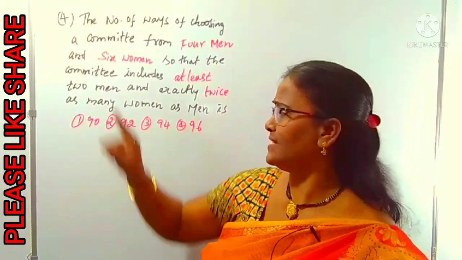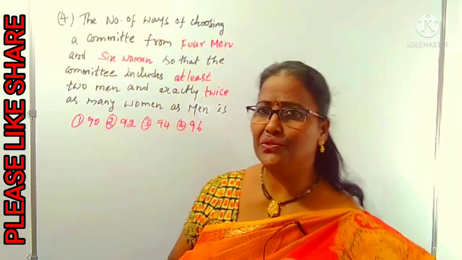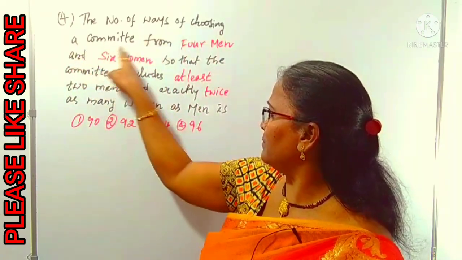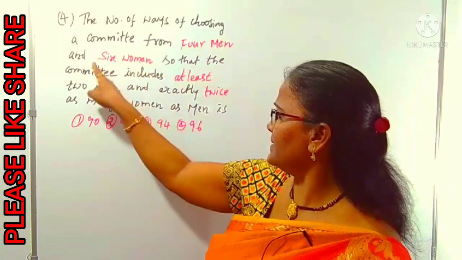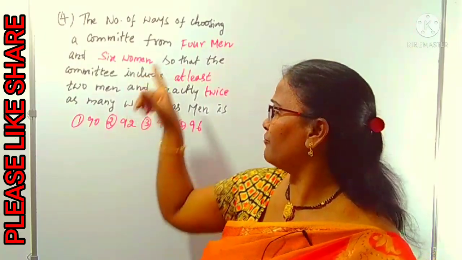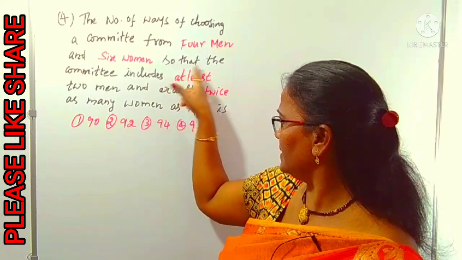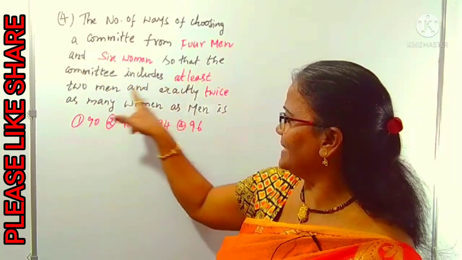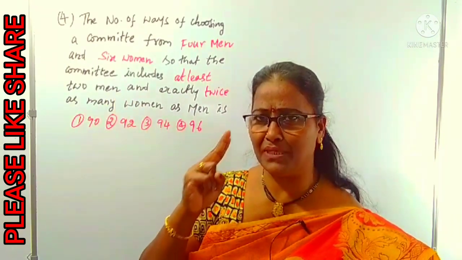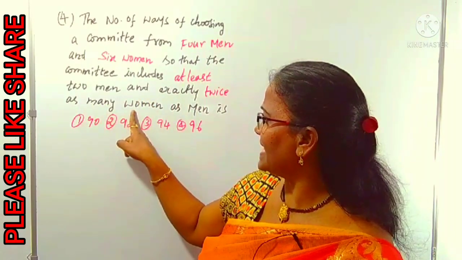Here clearly it is given the number of ways of choosing. Choosing means what? Selection means combination. Choosing a committee from 4 men and 6 women. You have to choose a committee from the 4 men and 6 women. What is the condition? So that the committee includes at least 2 men. The committee includes at least 2 men, means minimum 2 men you have to choose. And exactly twice as many women as men.